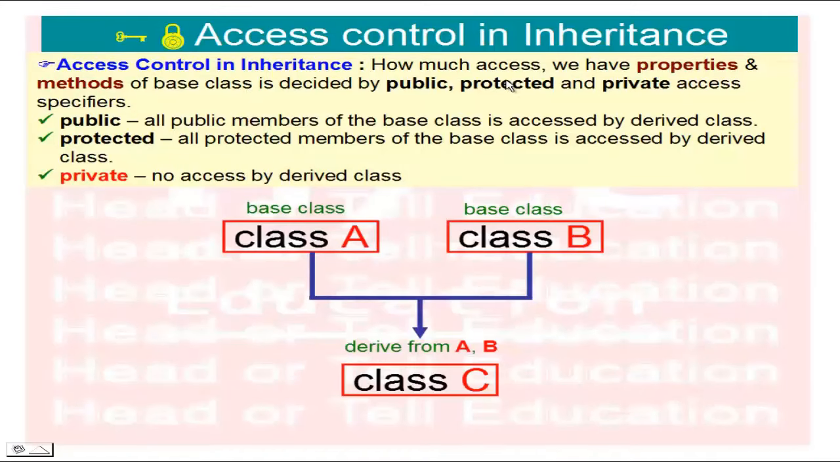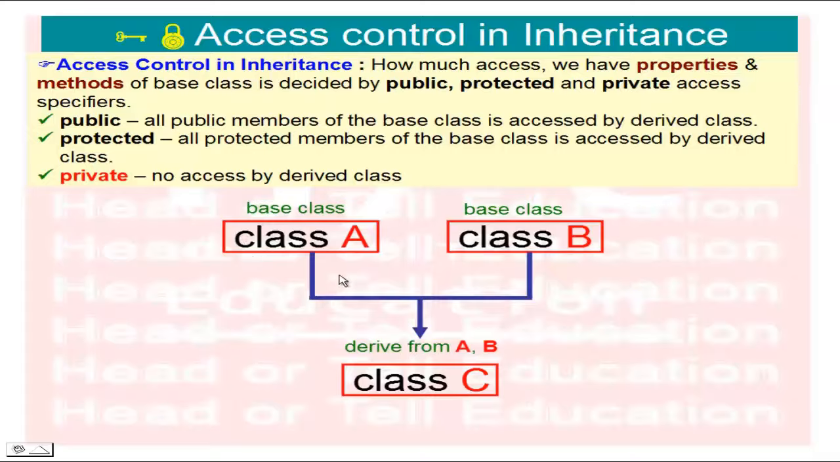Now we learn access control in inheritance. How much access we have to properties and methods of the base class is decided by the public, protected, and private access specifiers. Public: all public members of the base class are accessed by the derived class. Protected: all protected members of the base class are accessed by the derived class. Private: no access by the derived class.